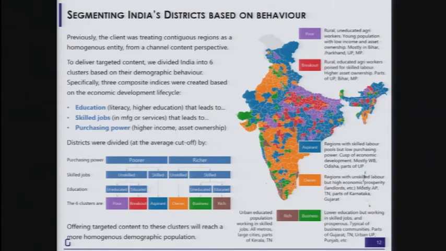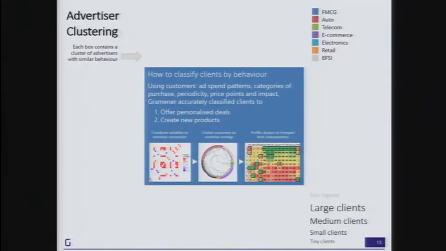We took a very different project for the same organization, which was to look at advertiser clustering. People buy advertisements. Sometimes they buy lots of ads, sometimes they buy fewer ads, sometimes they buy ads in only a few channels like regional channels, sometimes they buy ads across the national channels, sometimes they buy ads only in festive seasons, sometimes they buy ads across the entire year, sometimes they buy only in the really expensive slots, sometimes they buy only in movie slots. Based on all of these characteristics, can we club them and tell me what are the clusters that I can go after?